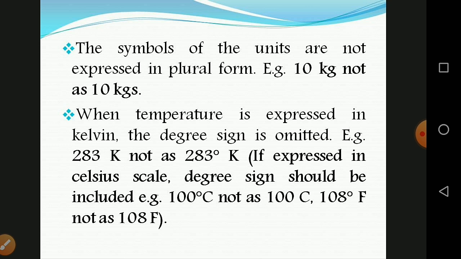So if it is 100 kg, kg is not kgs. You should write only kg for kilogram, not in plural form.